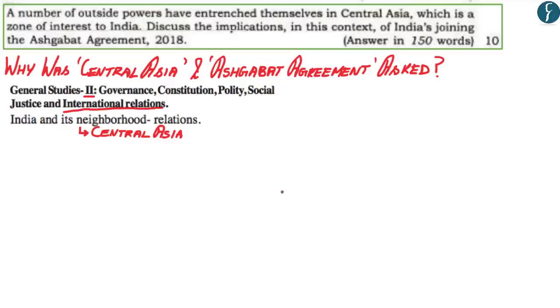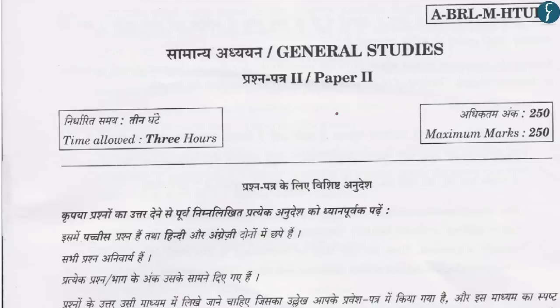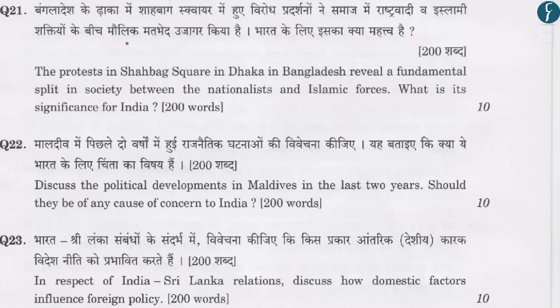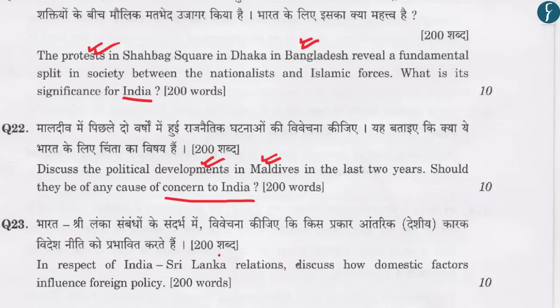As you might already be aware, the mains examination syllabus was changed from the year 2013 onwards. If you take a look at GS paper 2 of 2013, a question was asked with regards to the US withdrawal from Afghanistan and how that would impact India's strategic interest within Afghanistan. Similarly, a question was asked about the protest in Bangladesh and how it would impact India. Similarly, the political developments in Maldives and how that would impact India. And lastly, a question was asked on how domestic factors affect India-Sri Lanka relations. All of these four questions were asked in the context of India and its neighborhood relations.